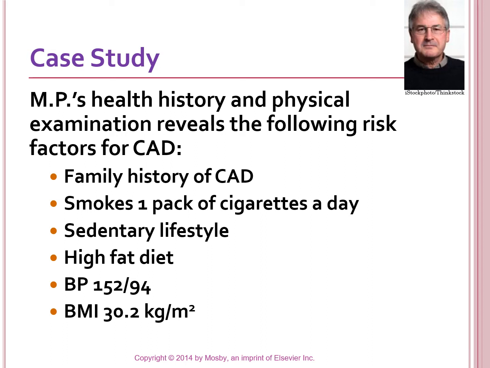Okay, back to MP. MP's health history and physical exam reveals the following risk factors for coronary artery disease. He's got a family history of coronary artery disease. He smokes one pack of cigarettes every day. He's got a sedentary lifestyle. He eats a high-fat diet. His blood pressure is 152/94, and his BMI is 30.2.